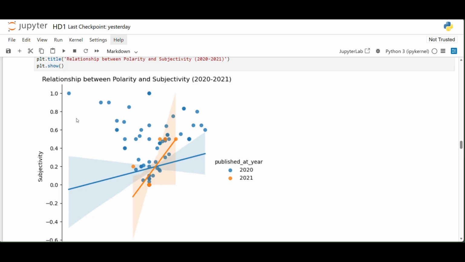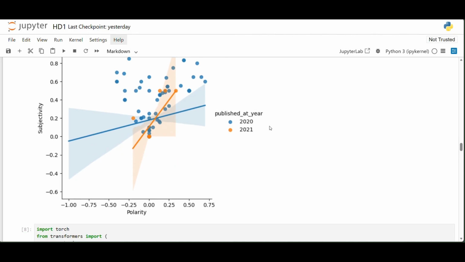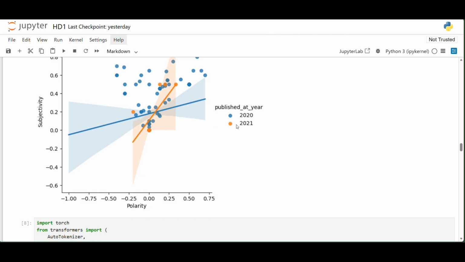This is the graph for the relationship between polarity and subjectivity between 2020 and 2021. Here we can see that in 2020, the polarity and subjectivity ranged from negative to positive. Though the curve is slightly flat, we can see that people moved from negativity to more factual and positivity by the end of the year.